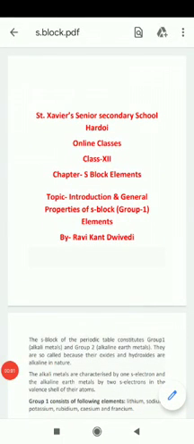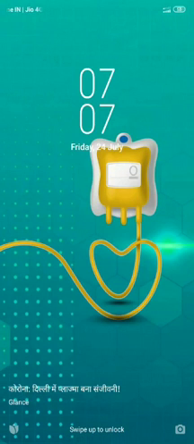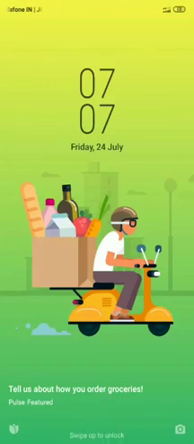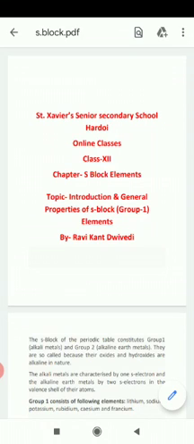Hello students, all of you know that the whole periodic table is divided into four categories: S block, P block, D and F. Out of which in class 10 you have studied different types of groups, but in class 11th we have studied different groups in a separate manner. Now we will study S block elements. Those elements in which the last electron enters into the S subshell are called S block elements.